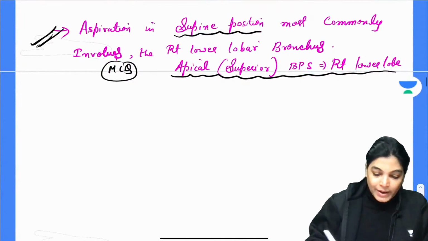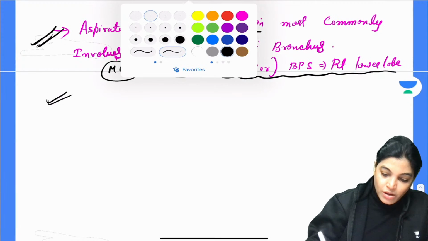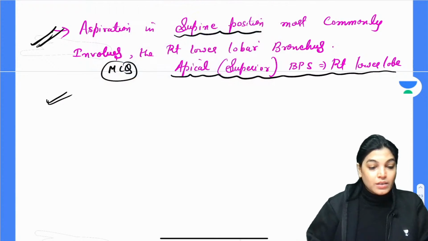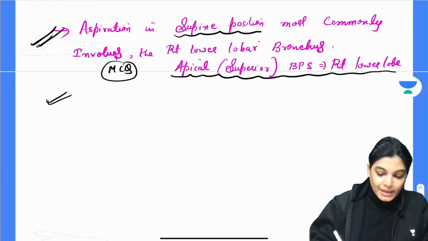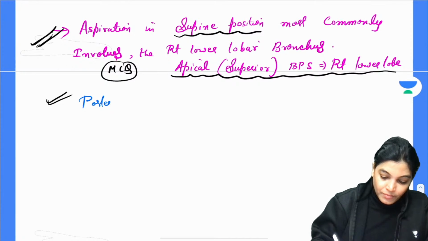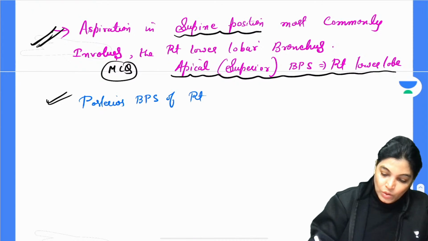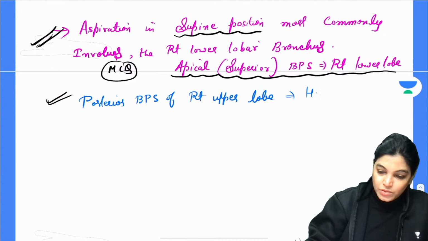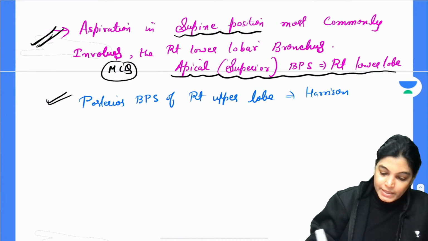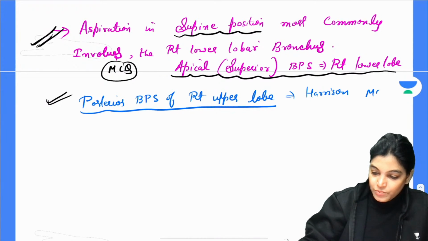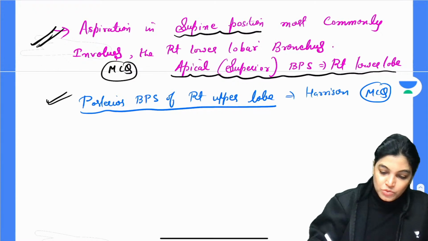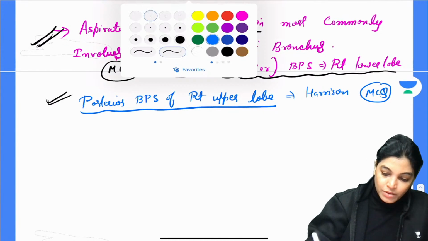Now the other option, which is also right according to the book of Harrison, is the posterior bronchopulmonary segment of the right upper lobe. According to the Harrison medicine book, it can also be involved, and this is also important for MCQs. But if we have to choose only one, we have gone with this answer.